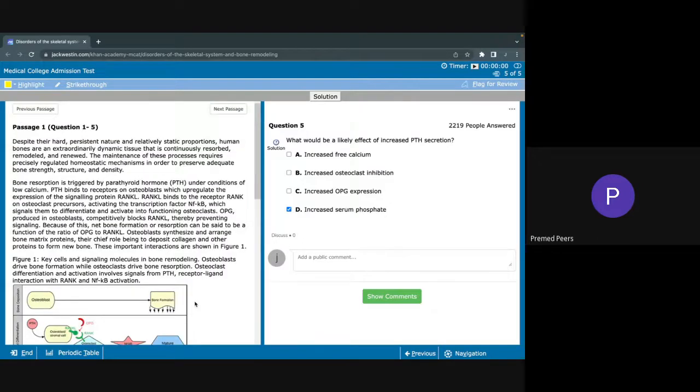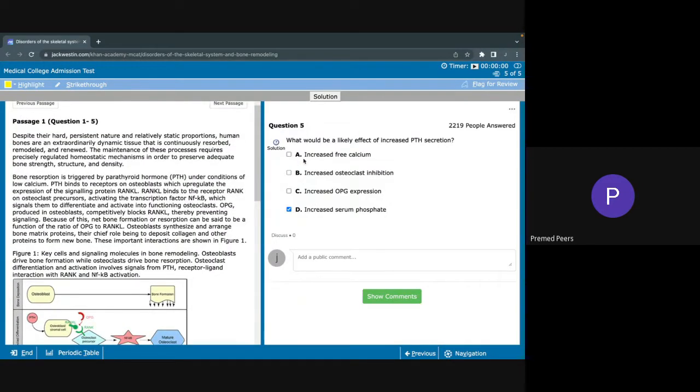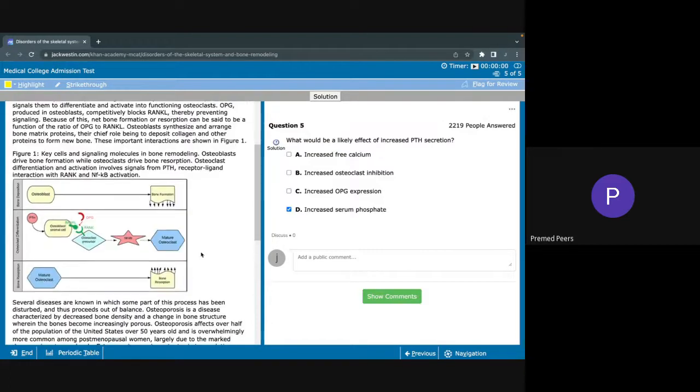So if we look at the options here, we have increased free calcium, increased osteoclast inhibition, increased OPG expression, and increased serum phosphate. If we look at B first, osteoclast inhibition would not happen from increased parathyroid hormone secretion. Actually, the opposite would happen.